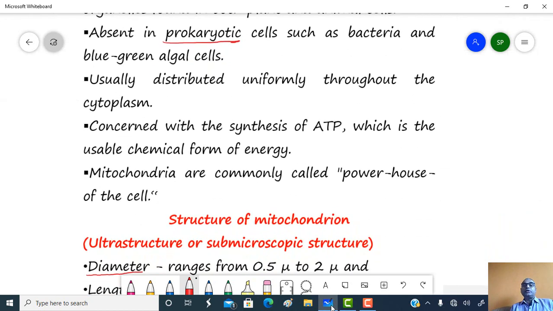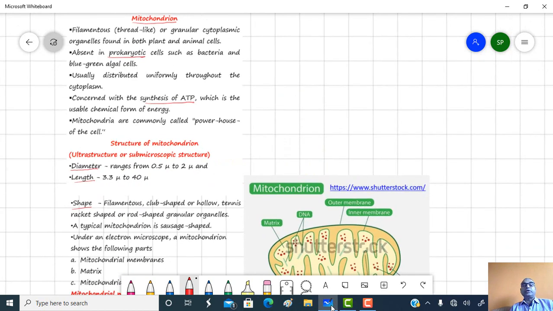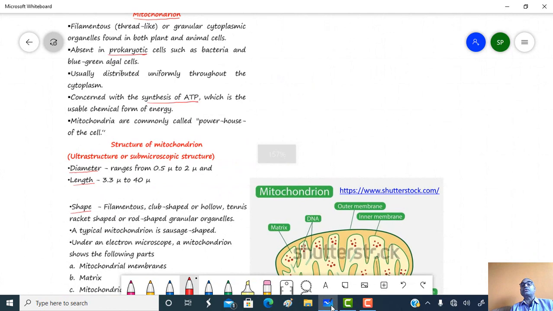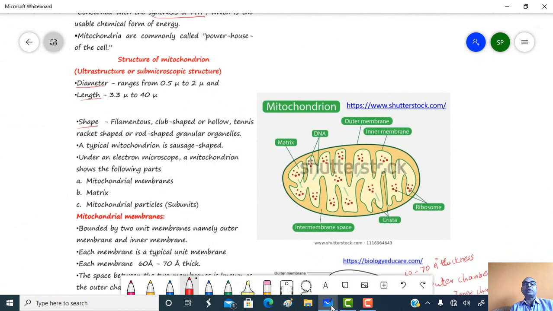It is usually distributed uniformly throughout the cytoplasm, and the most important function played by the mitochondria is the synthesis of ATP, which is a usable form of chemical energy. Mitochondria are commonly called the powerhouse of the cell, as they produce ATP-rich energy.